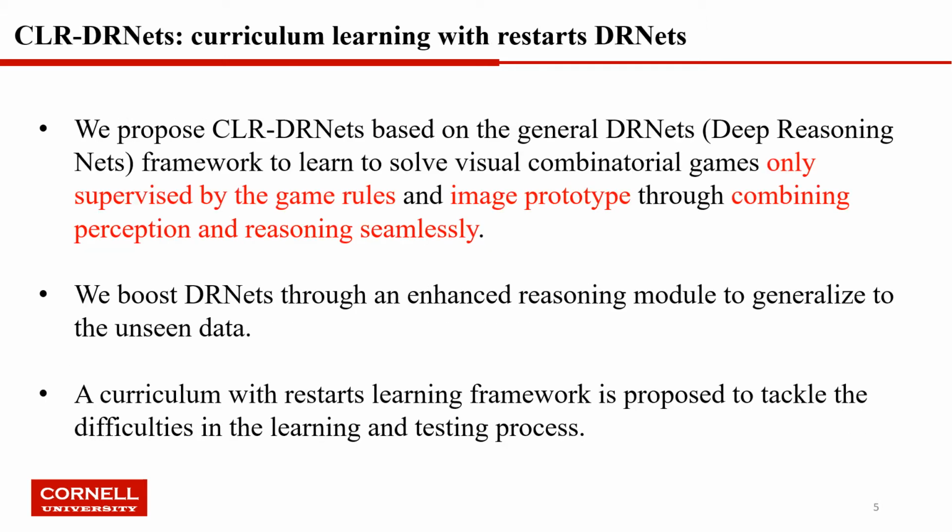We propose CLR-DRNets, based on the general DRNet framework, to learn to solve visual combinatorial games, only supervised by the game rules and image prototype, through combining perception and reasoning seamlessly. So here, the image prototype will tell the model what a digit 1 image looks like, what a digit 2 image looks like. We boost DRNets through an enhanced reasoning module to generalize to the unseen data. A curriculum with restarts learning framework is proposed to tackle the difficulties in the learning and testing process.